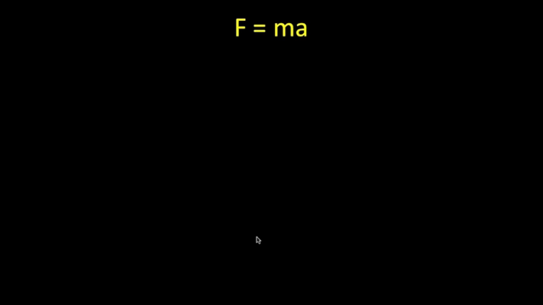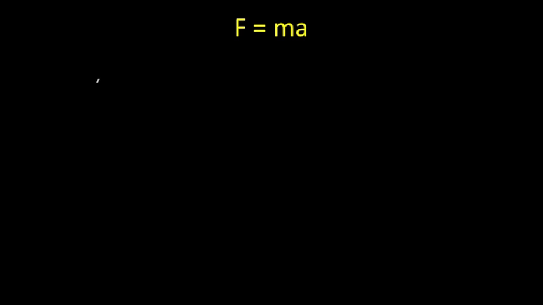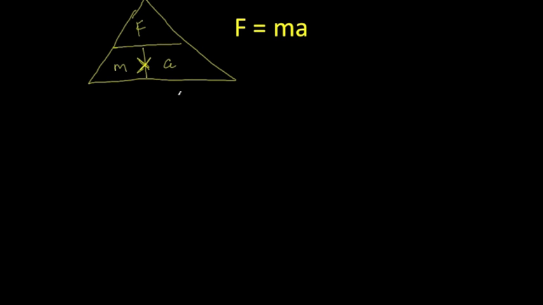Okay? So just a few things about Newton's second law. First of all, Newton's second law says that force equals mass times acceleration. So we could put that into a formula triangle of mass times acceleration equals force. Force is measured in units called newtons, mass is measured in kilograms, and acceleration in meters per second squared.